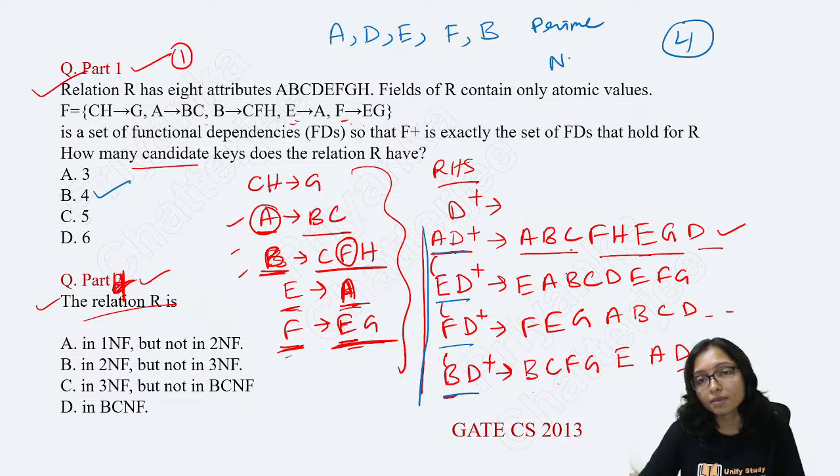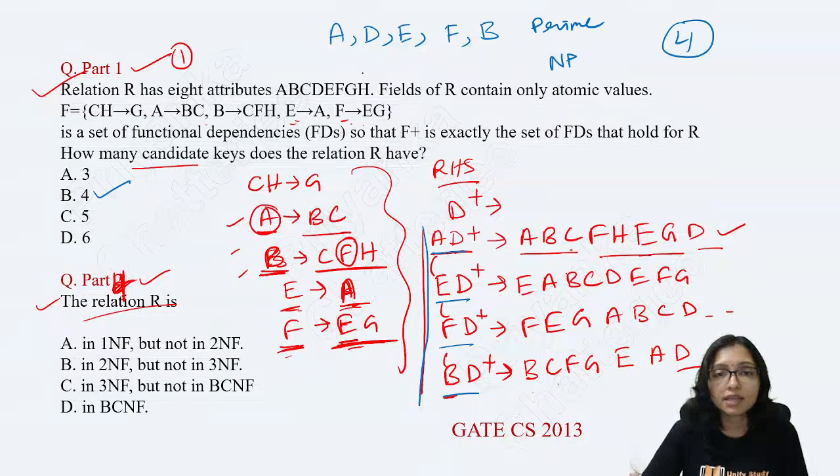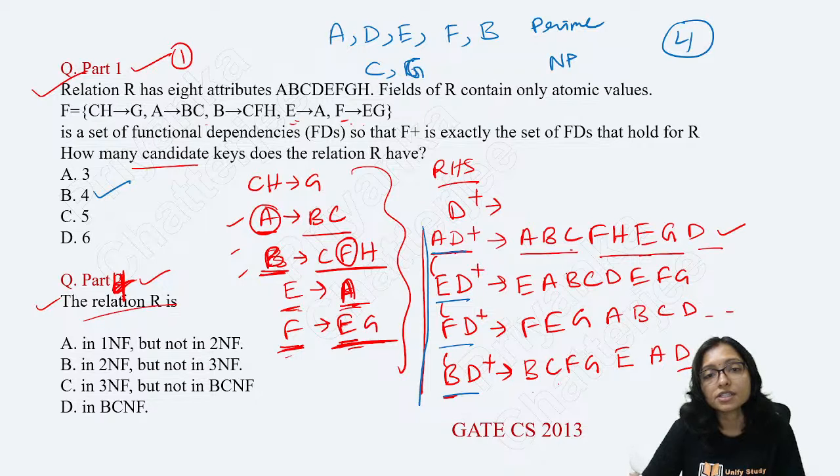What are the non-prime attributes here? The non-prime attributes are only the remaining ones. Among A, B, C, D, E, F, G, the remaining are C and G. C and G are the non-prime attributes. So these are prime, these are non-prime. Now you have to check which normal form it is in. See that.